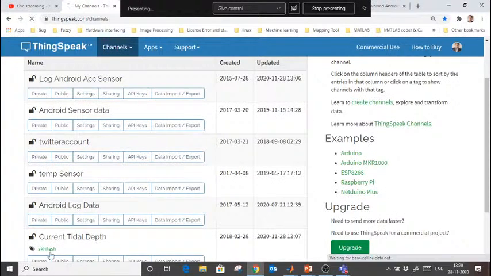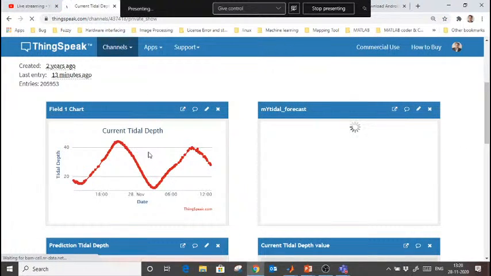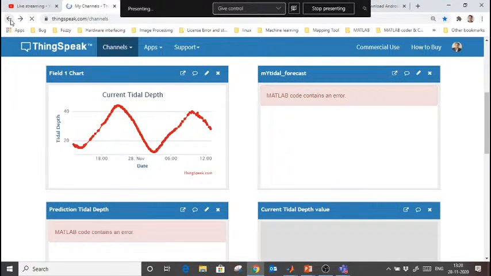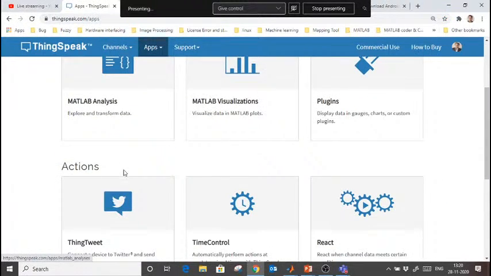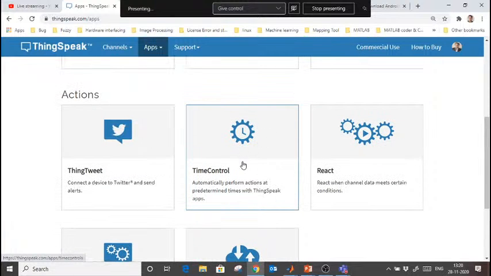Once you have done that, you will go in My Channel, and here you can add that visualization. See, this is the visualization which is added, right? You can add the visualization. What more apps are available here? If you want to connect with Twitter, you can connect your Twitter also. If you want to control that MATLAB visualization or MATLAB analysis program, you can use TimeControl. And React, if you want to react on the data, meaning if some thresholds are reached, then it will be tweeted on Twitter.